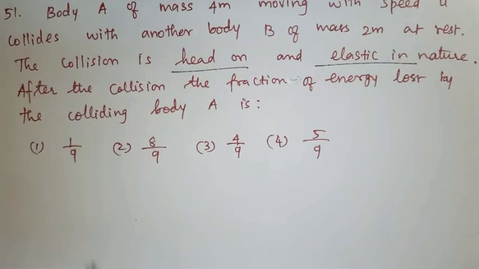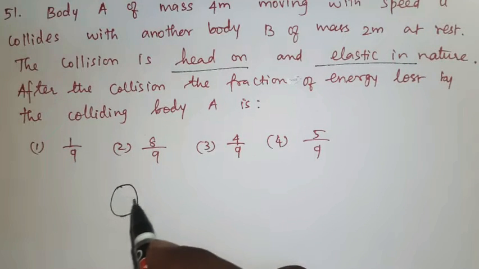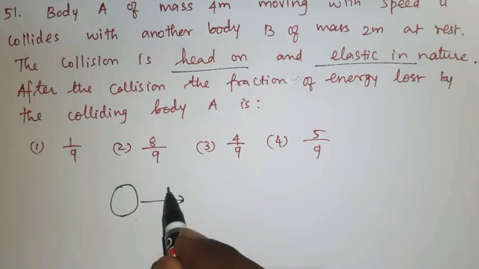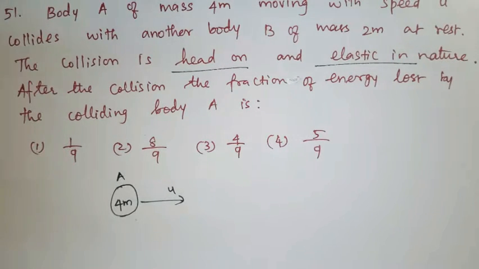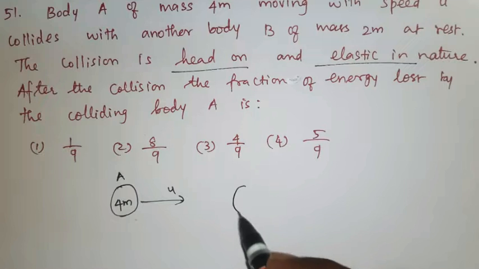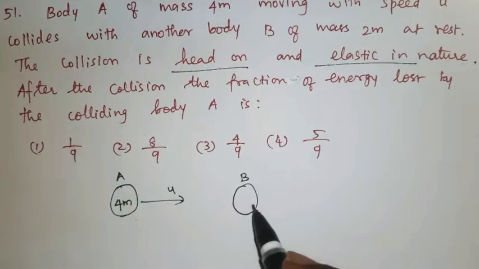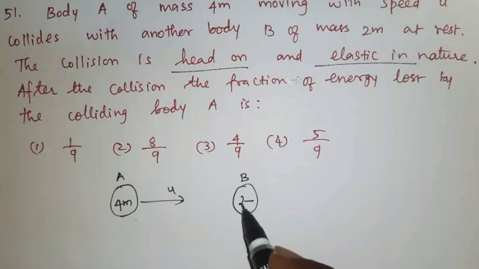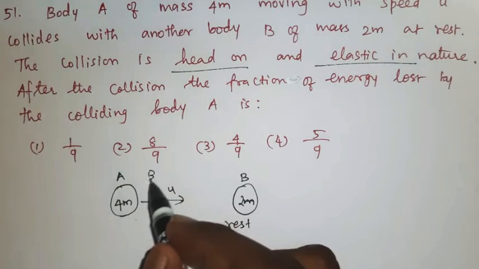Before collision, body A moves with velocity u, its mass is 4m. At the same time, before collision, body B, its mass 2m, is at rest. This is before collision.